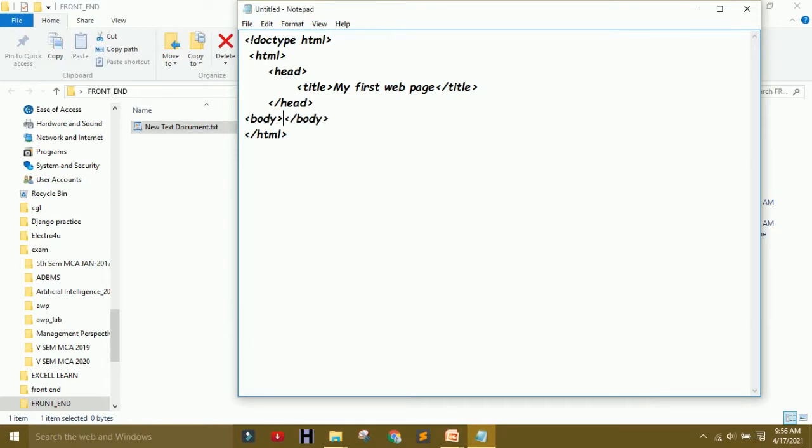All tags have open braces and close braces. Why do I use tab? This is called indent. Indent is a basic feature of HTML. If you don't make indent, then you won't understand HTML further. Where I use some, it becomes a hodgepodge. So I use an h1 here. H1 means making the heading bigger. That is my first web page.